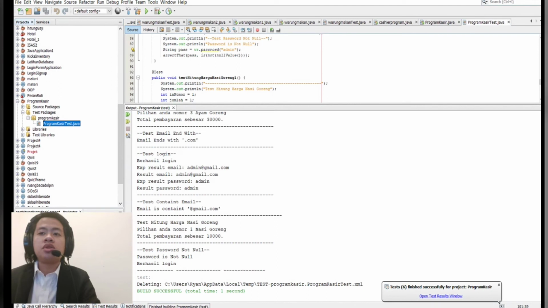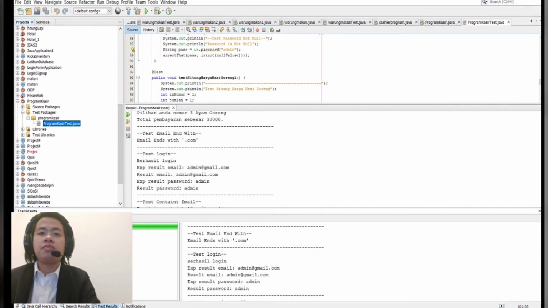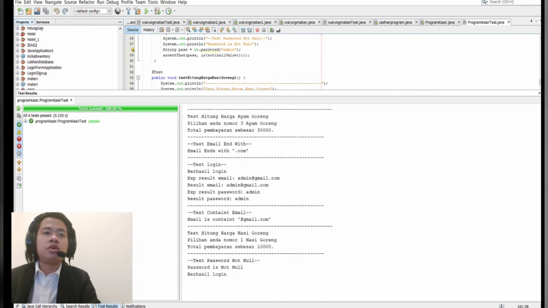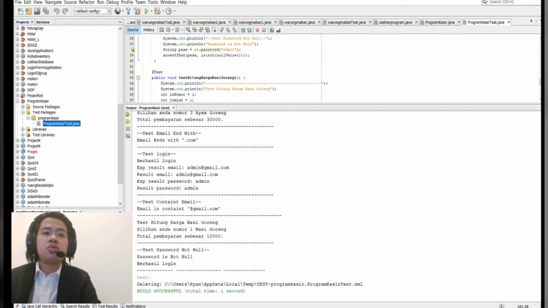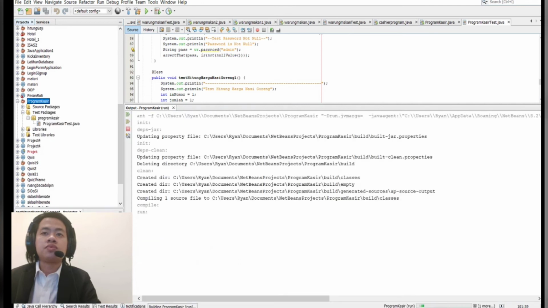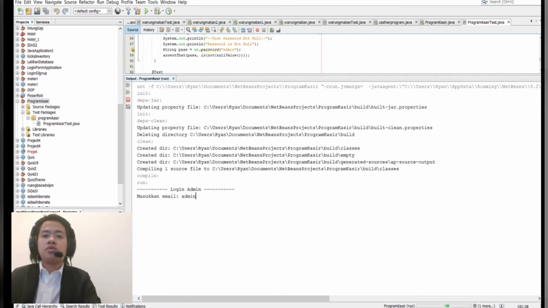Here we can see the output of the test program, and this is the result. The six test cases run successfully, and then we run JaCoCo.